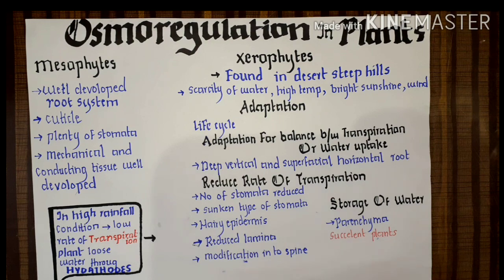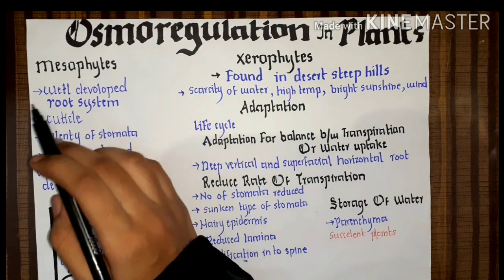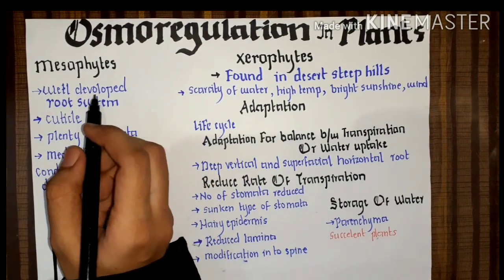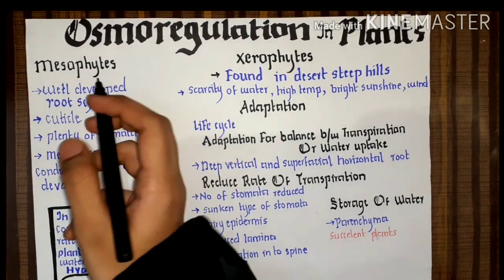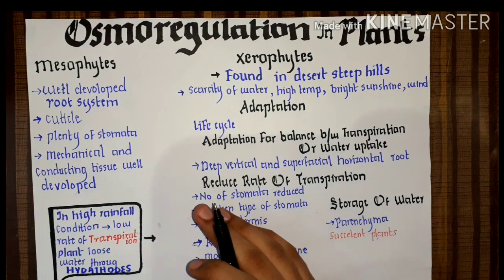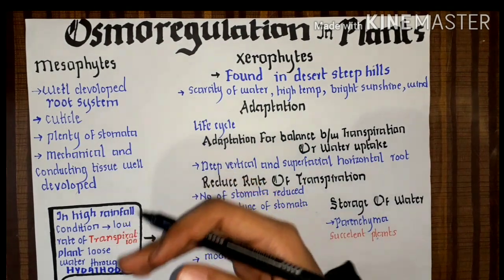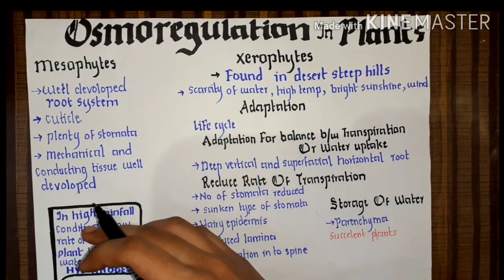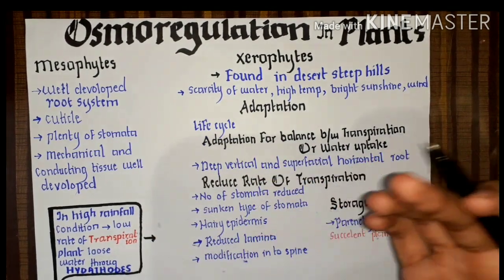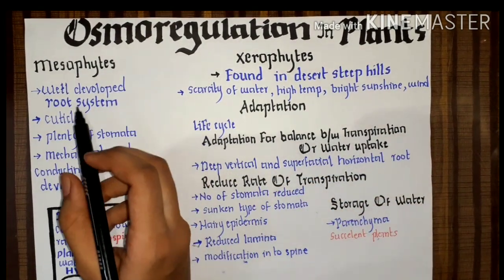So that it cannot harm its function. So it is for transpiration. Mesophytes can compensate the water loss by transpiration. Now, mesophytes have a well-developed root system. We have learned in the hydrophytes that they have no roots, or if present only for anchorage. But mesophytes have a well-developed root system because they have to absorb more and more water from the soil. So when the water is absorbed more and more, it can easily be transpired when it is needed. The process of transpiration can occur if required.